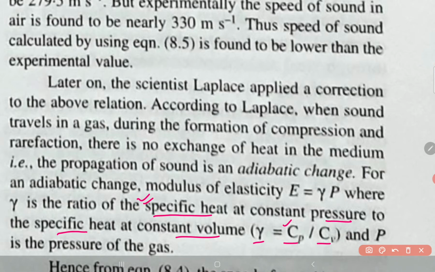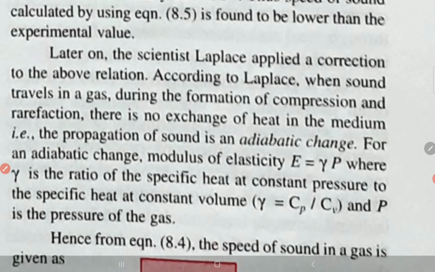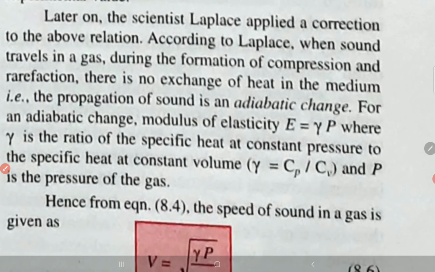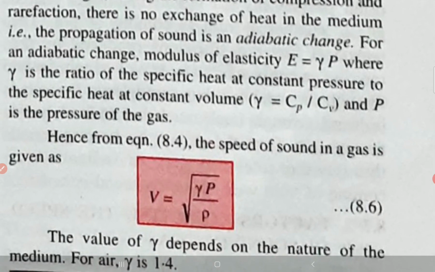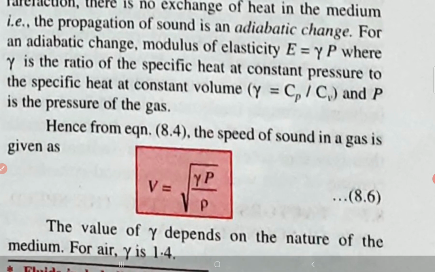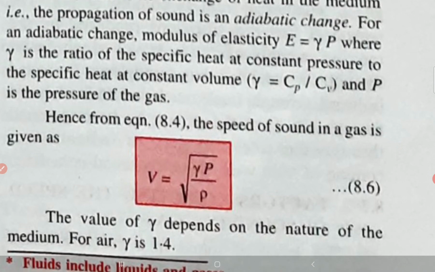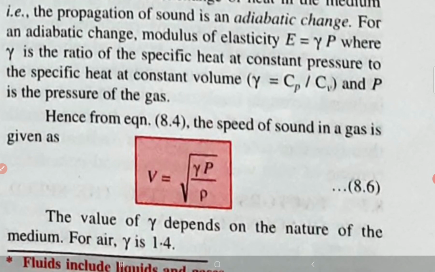This specific heat you learn in class 10, but we shall not go into constant pressure and constant volume, etc. That you will do in your higher classes. And p is the pressure of the gas. Hence, in equation 8.4, the speed of sound in a gas is given as v equals under root gamma p upon rho. The value of gamma depends on the nature of the medium. For air, gamma's value is 1.4.